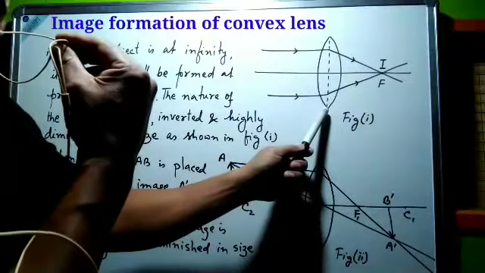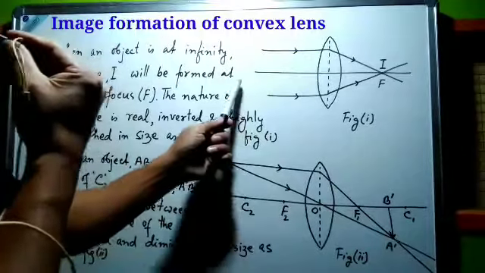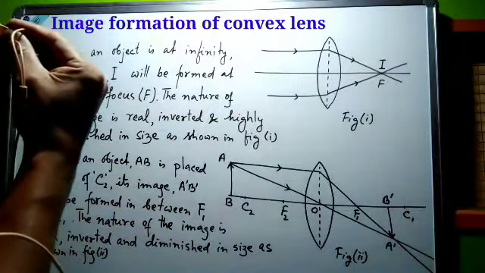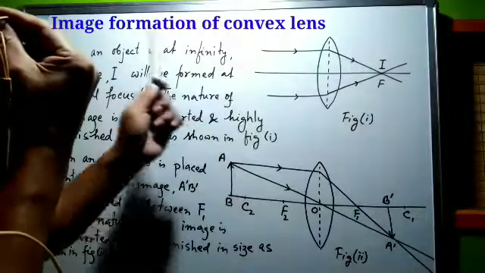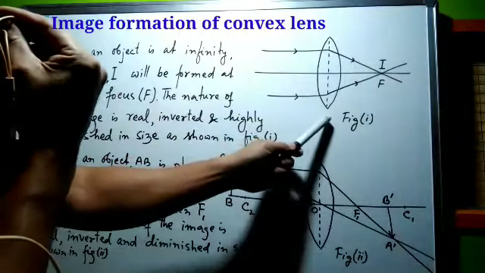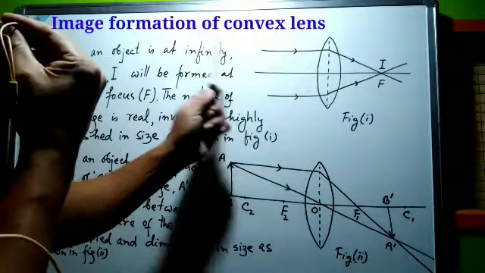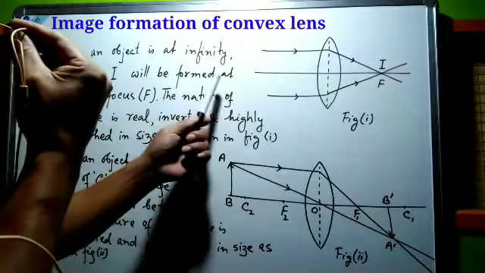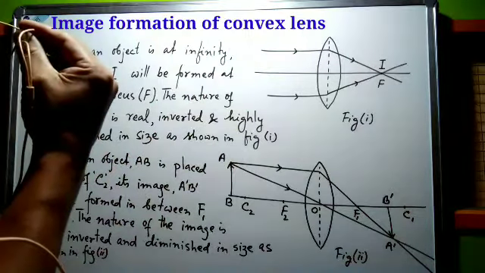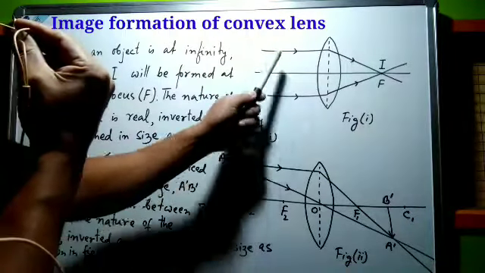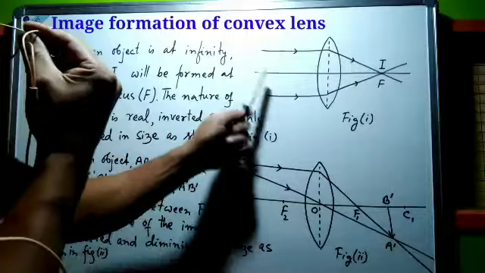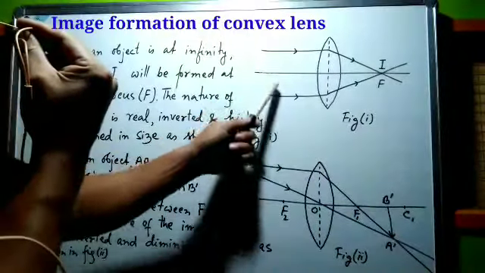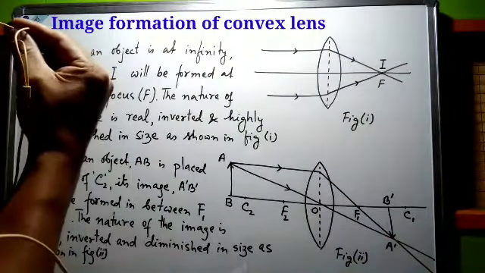So let us consider a convex lens, and here the object is placed at infinity, that is very far away from the convex lens. Now when the object is at infinity, then all the light rays coming from the object are parallel to each other. So in this particular figure, let us consider two light rays emerging from the distant object, and again these two light rays are parallel to the principal axis.